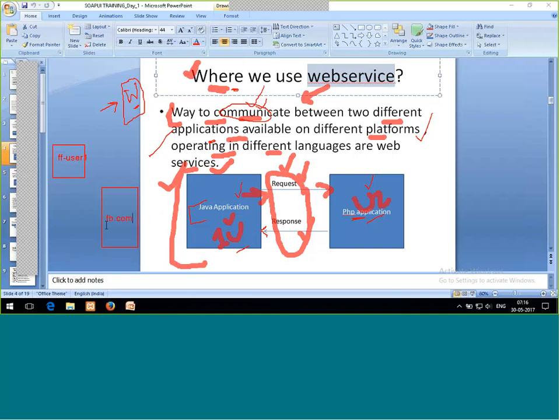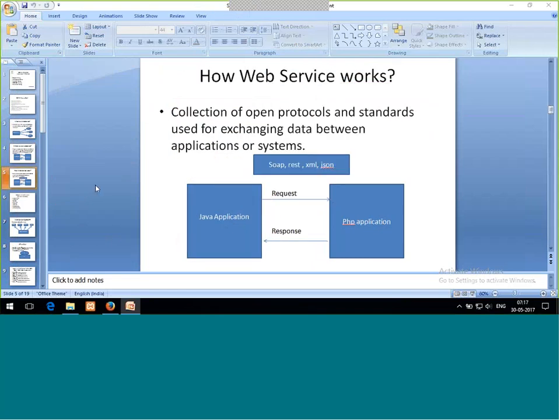So from an end user, from the browser Firefox, you sent the request to fb.com, which is nothing but a server, a third-party location. This is my request, right? And from fb.com you are going to get back the response. Am I right? So this complete thing is nothing but a web service, and we can use a web service to make the communication possible. And next is how web services work.